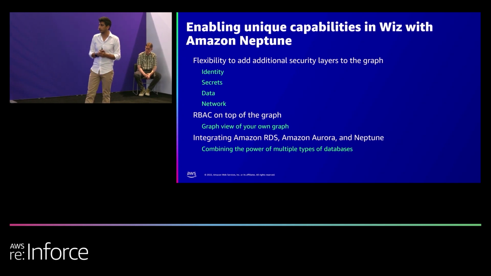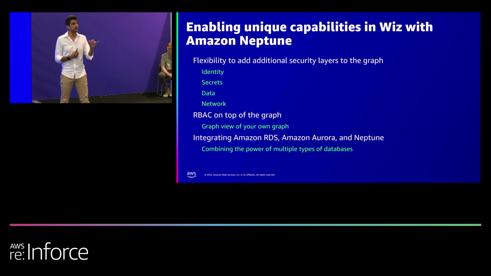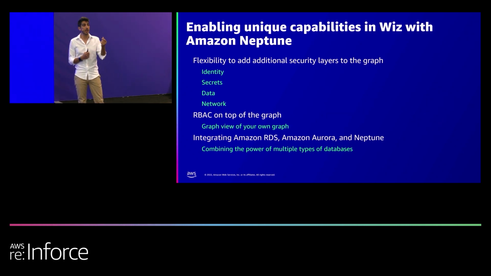Basically, love to get your thoughts as well. But basically, because we're using one single graph, we have the flexibility to add more and more layers. So let's say Wiz releases tomorrow a data security layer that will basically tag all of the data that you have in the environment, right? It's a very small enhancement to the graph.